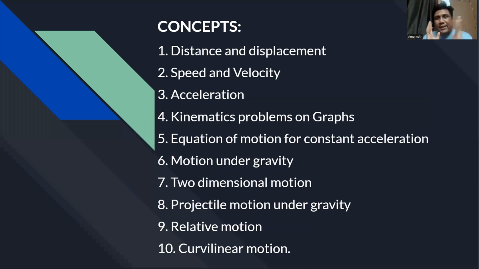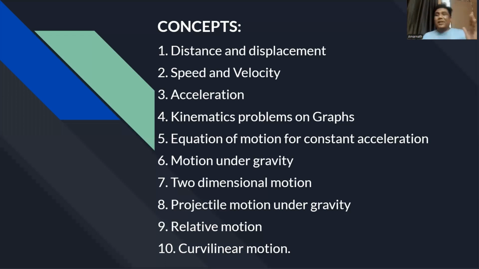Then in the next class hopefully we will discuss speed and velocity. Then we'll discuss acceleration in detail. Then we'll solve some problems of kinematics with graphs. Then equation of motion for constant acceleration, which you have done something of in class 9 also. Motion under gravity also you have done in 9, but we'll go beyond that.